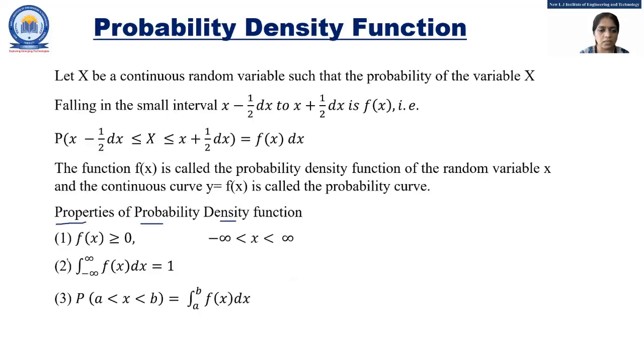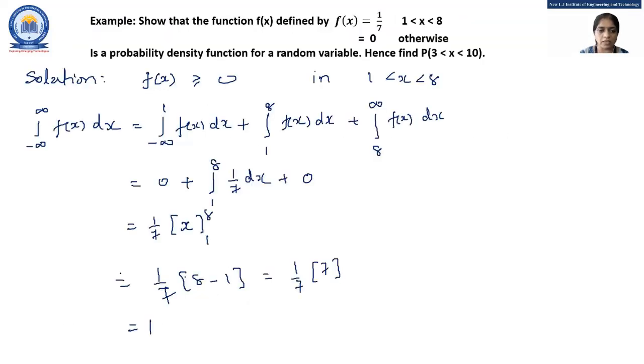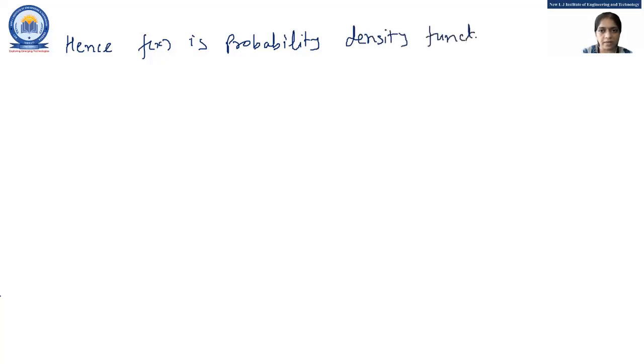See students, the integral from minus infinity to infinity of f of x dx is equal to 1. First condition satisfied, second condition satisfied. So let's move to the third and last condition, and hence f of x is a probability density function, right? Both conditions are satisfied here, right?